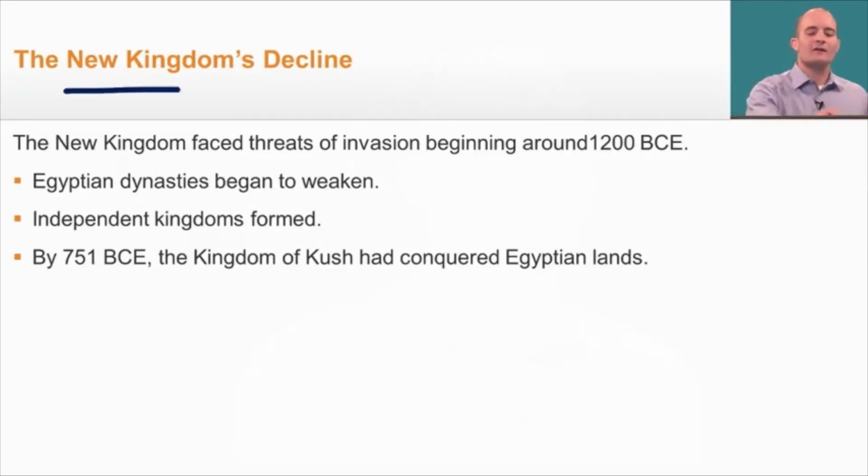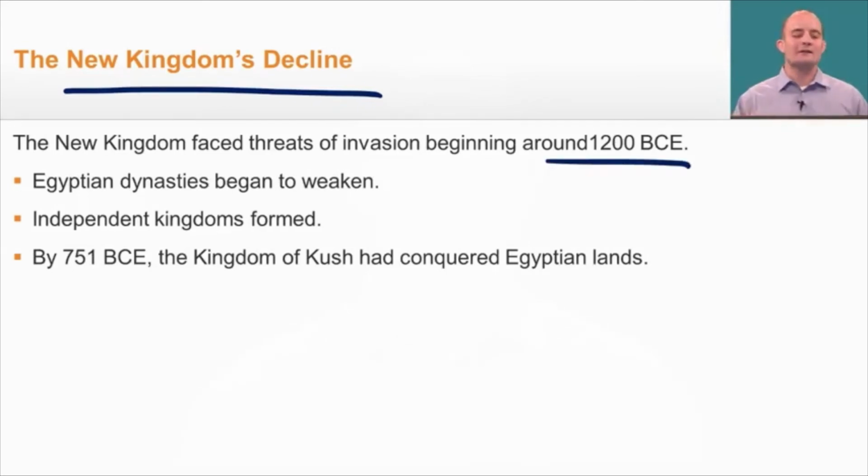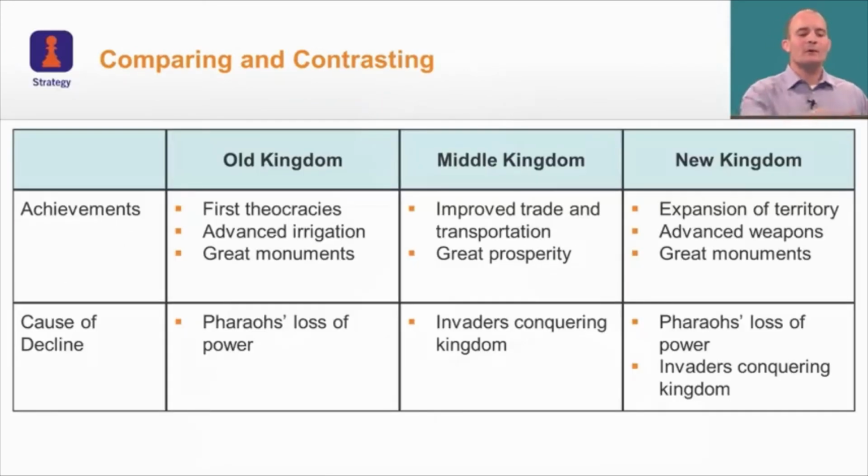And because of this, the New Kingdom began to decline. Now, this New Kingdom, they faced threats from invasion beginning around 1200 BCE. And the Egyptian dynasties began to weaken, and independent kingdoms were formed. Instead of just having one core dynasty, many different ones were formed as well. And by 1751, the kingdom of Kush, which was in Upper Egypt, in southern parts of Egypt, had conquered the Egyptian lands.